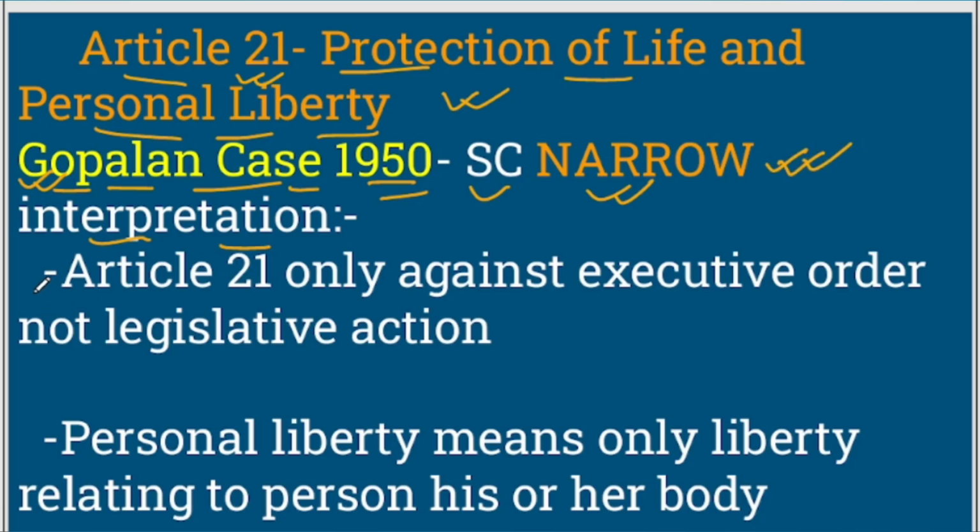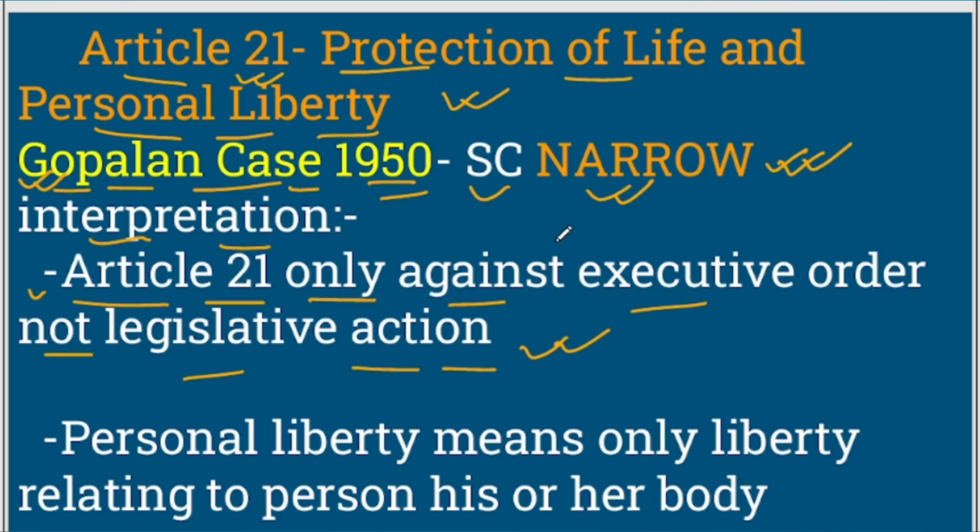And what did this interpretation include? It included that Article 21 is only against executive order, not legislative action. Very, very, very important.